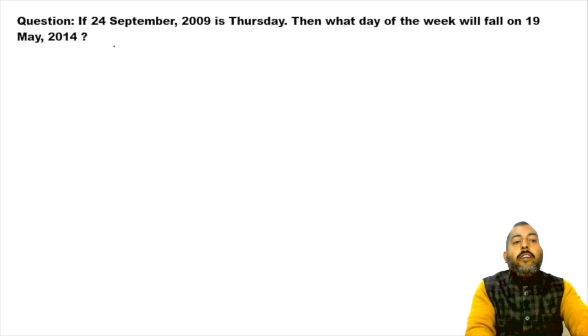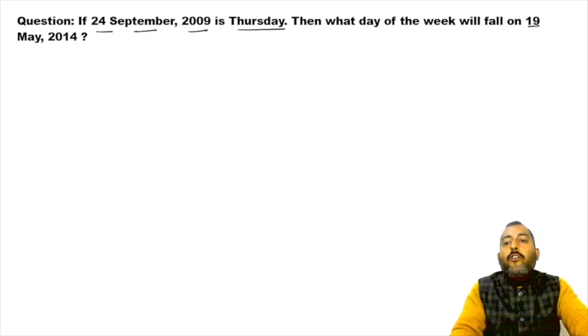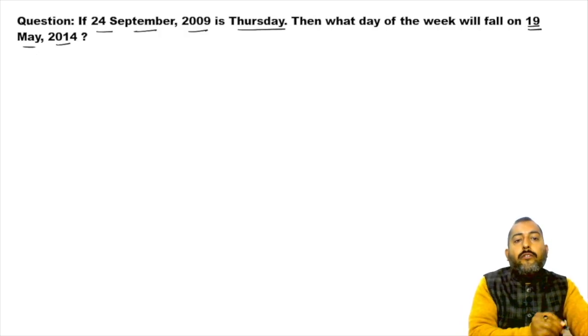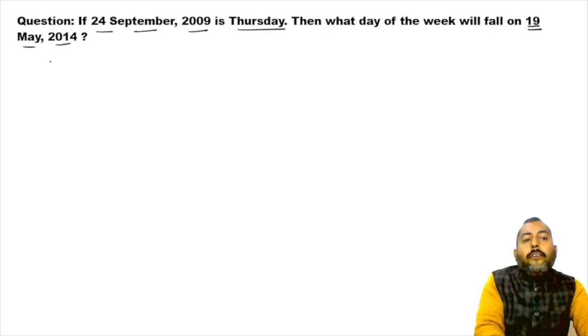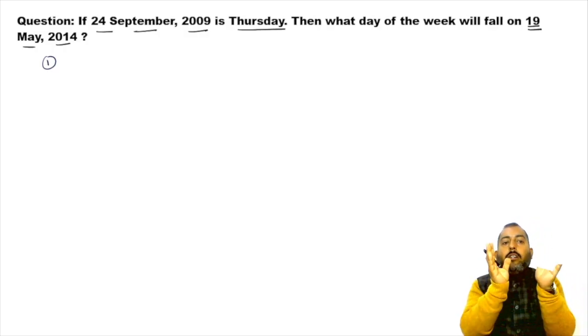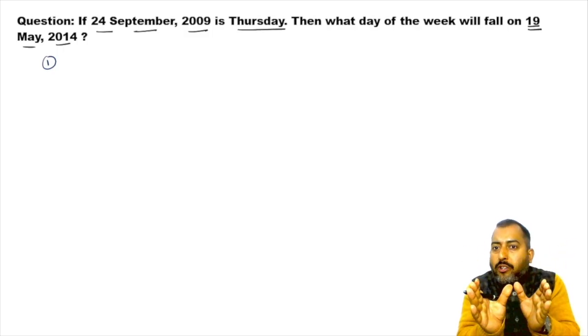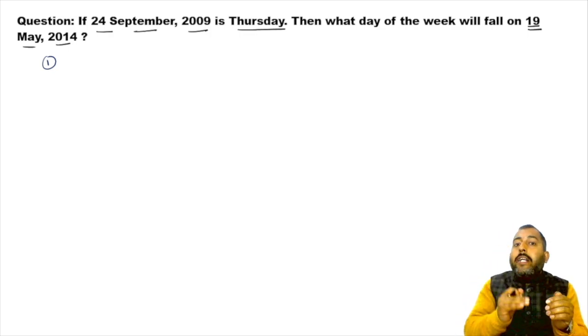See, it is given 24 September 2009 is Thursday. Okay, and we are looking for 19 May 2014. We are looking for 19 May 2014. So step 1, firstly we will break down the duration from 24 September 2009 to 19 May 2014 in terms of complete years first.